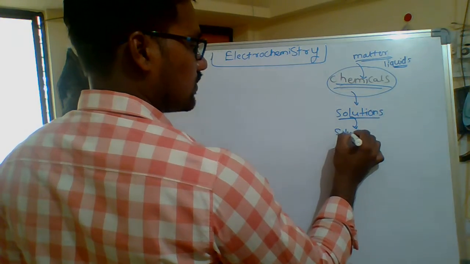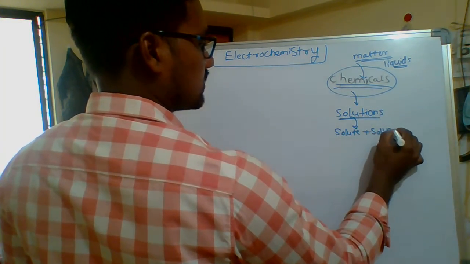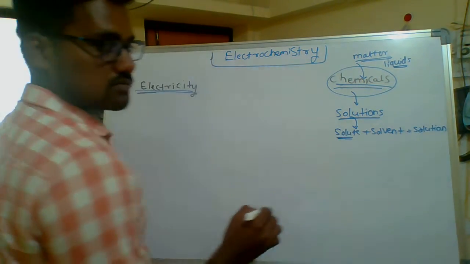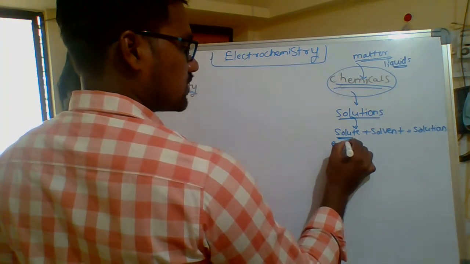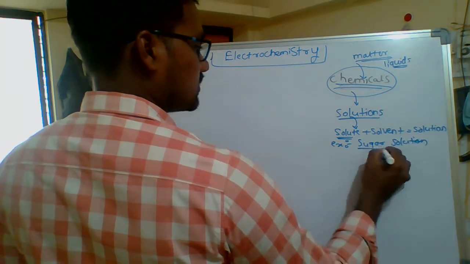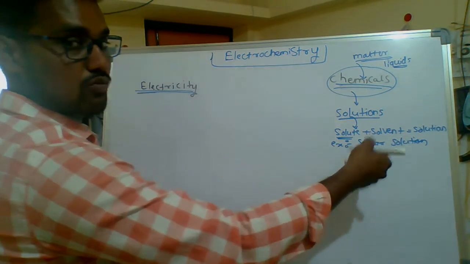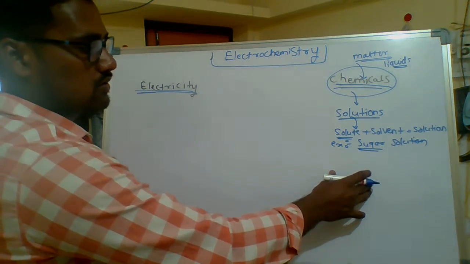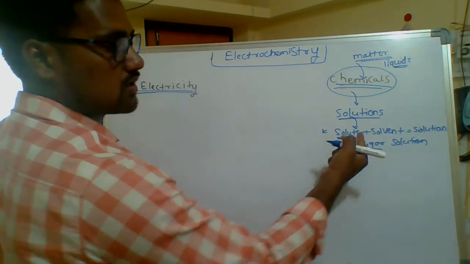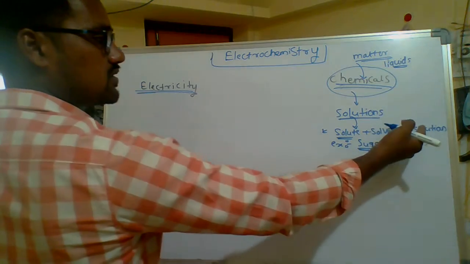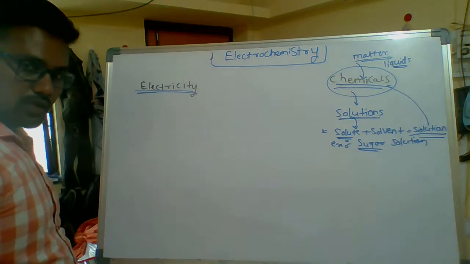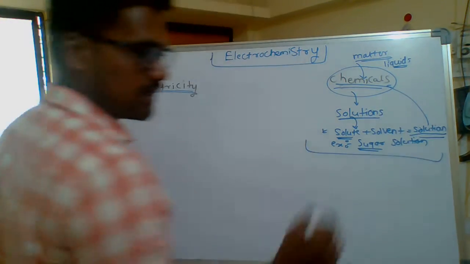In a solution, you dissolve a solute in a solvent. What is a solute? Take an example, a sugar solution. A sugar solution means sugar in a small amount and water in a large amount. That is called a sugar solution. Here the solute is sugar and the solvent is water. This whole thing makes a solution. This is nothing but a chemical, and this is nothing but matter.